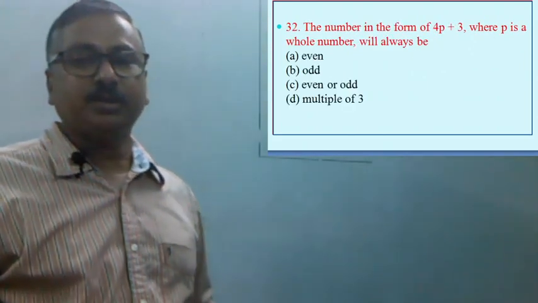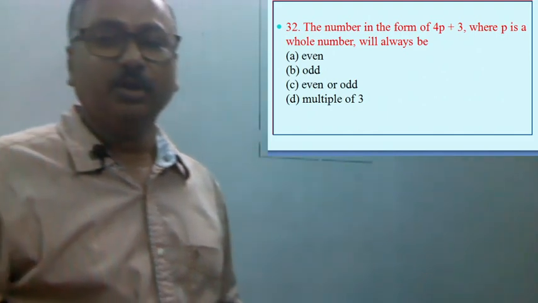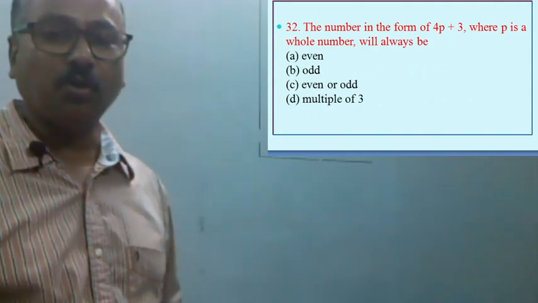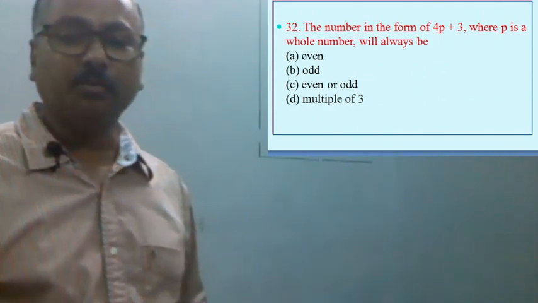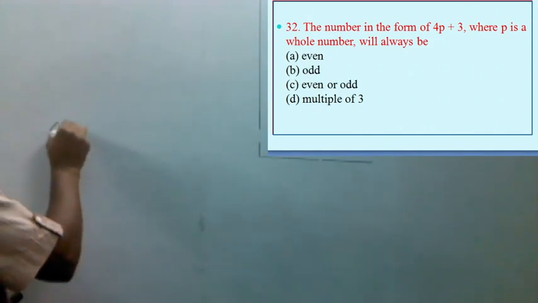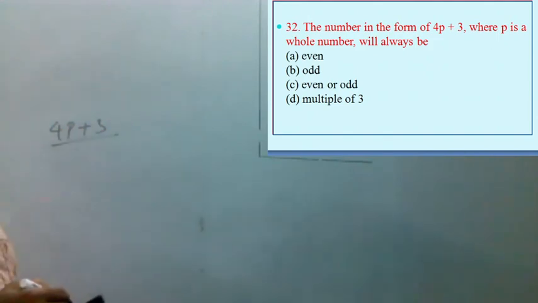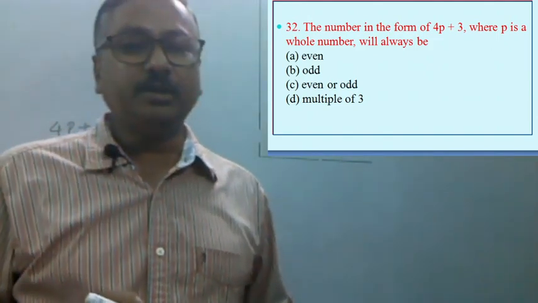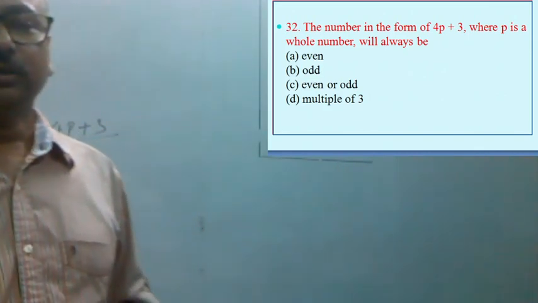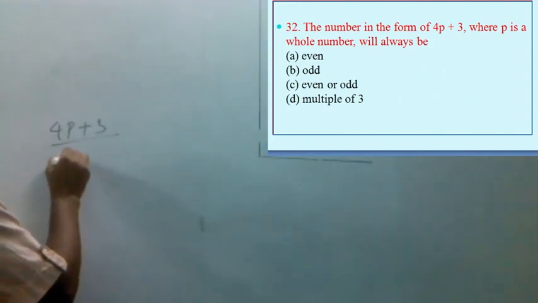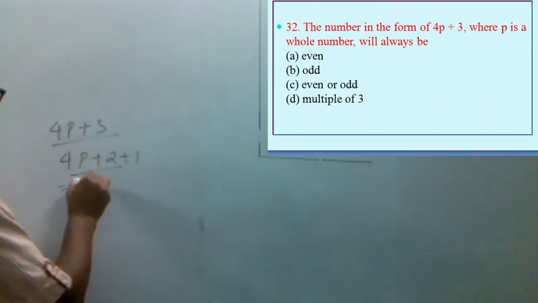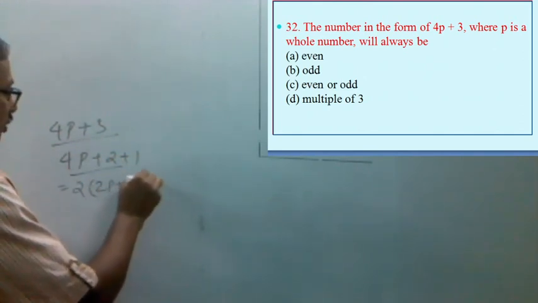Now next question is, the number in the form of 4p plus 3, where p is a whole number, will always be even or odd and multiple of 3. So now 4p plus 3. Whatever the value of p, where p is a whole number, it may be even or odd, no problem. Now we can write 4p plus 3 as 2 into 2p plus 1 plus 2.